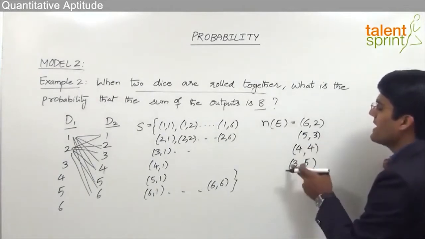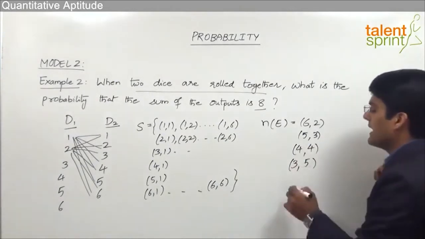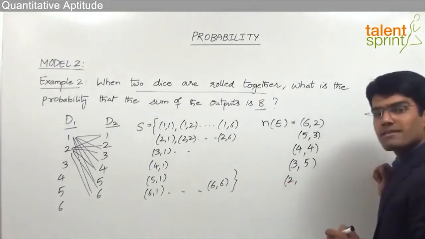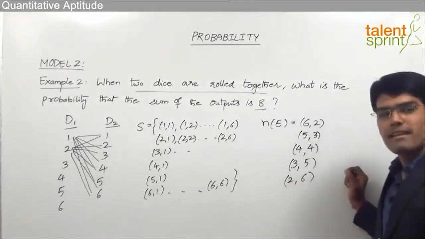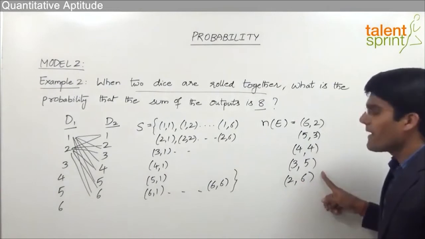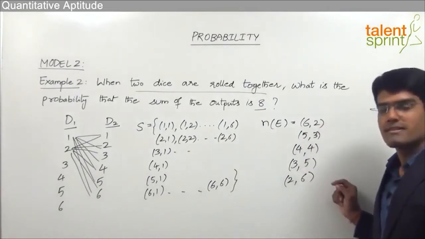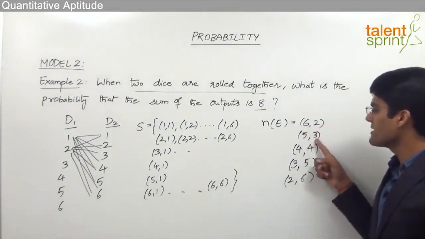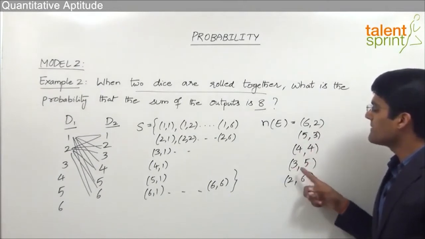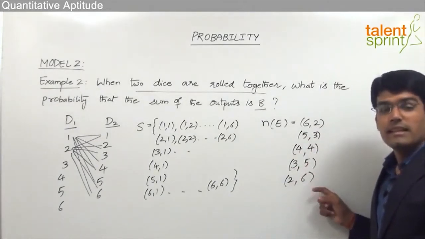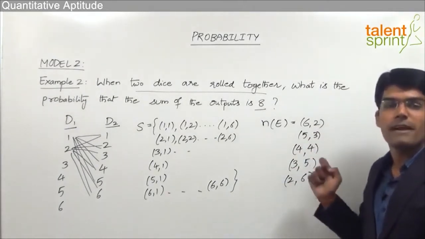If 5, 3 is 8, then 3 plus 5 is also 8. And likewise, we can have 2 as the output of first dice and 6 as the output of second dice. So in all these cases, we find that the sum of both the outputs is 8. 6 plus 2, 5 plus 3, 4 plus 4, 3 plus 5 and 2 plus 6. There is no other way in which we can find the sum as 8.